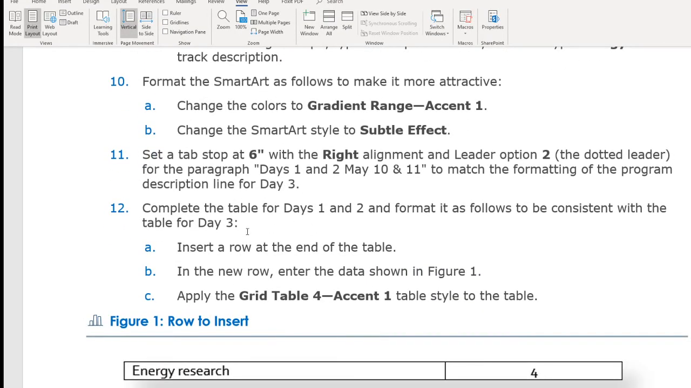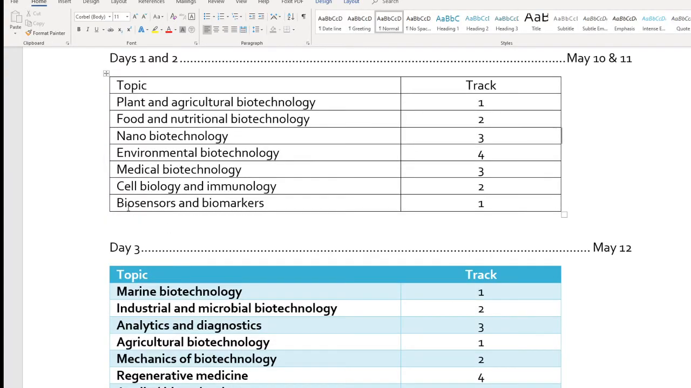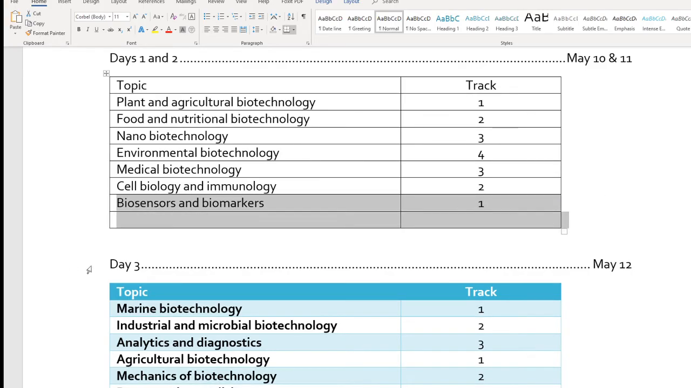Okay, so let's take a look at the table here. How about your day 1, day 2 table? We're going to insert another row. On a new row, you're going to type energy research and 4. Okay. So here I go to another line and insert below. Then I'm going to type energy research. And 4.